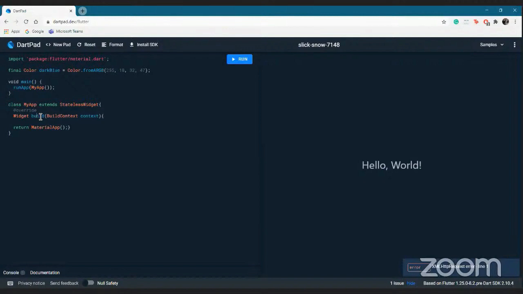What is a material app? There will be a lot of predefined widgets in your Flutter framework to help you. There are things like buttons, rows, columns, everything is already defined so that you don't have to work from scratch. So a material app can be the beginning of the very material design of the app you are going to build.